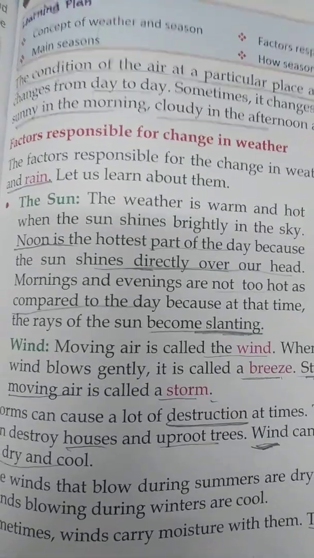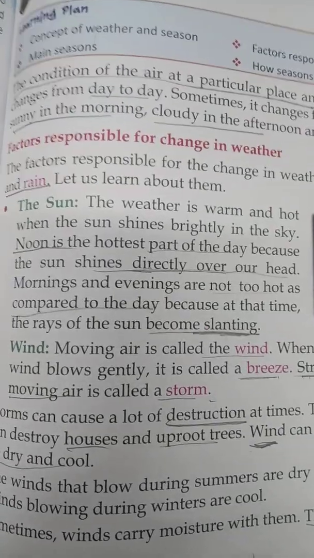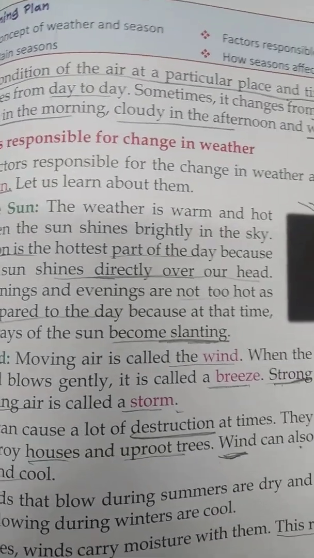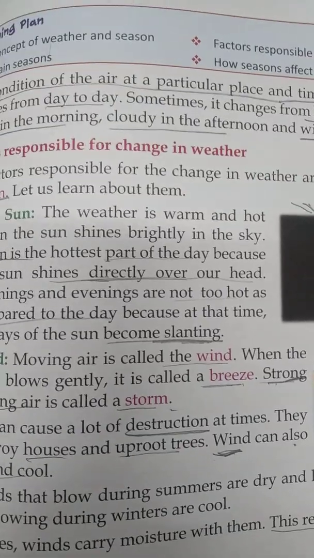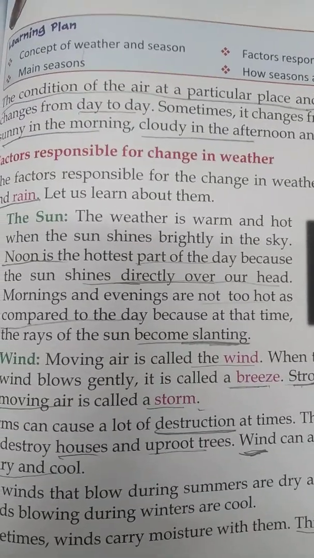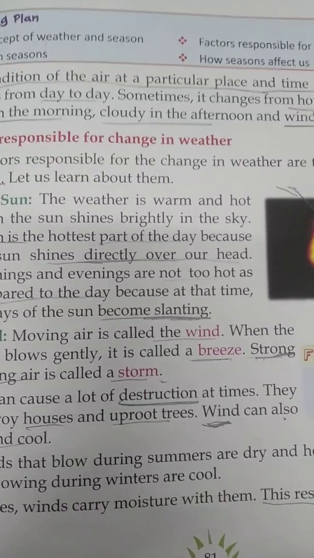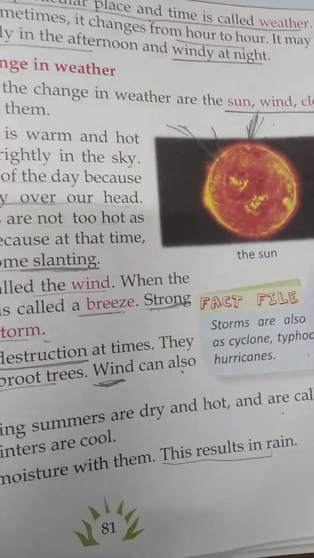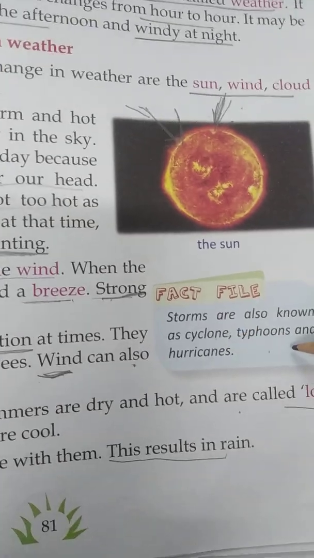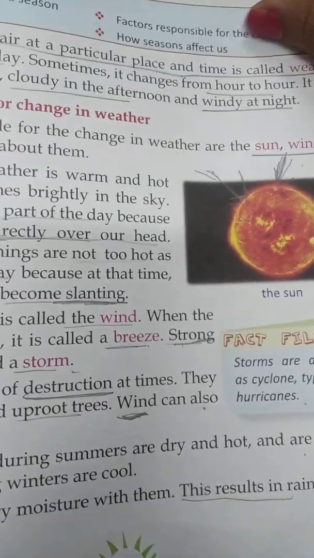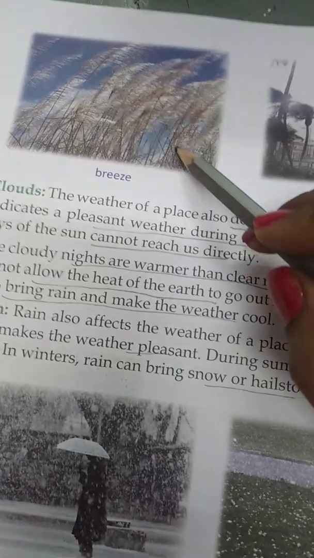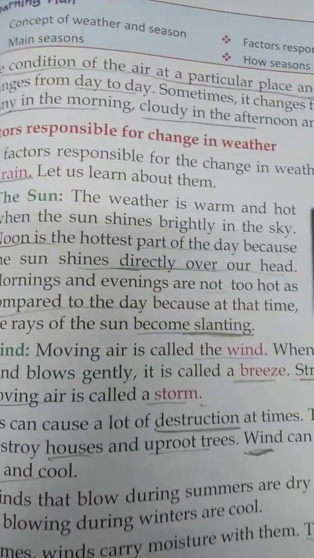Next is wind. Moving air is known as wind, and when the wind blows gently that is known as breeze, and when the air moves strongly that is known as storm. Other names of storm are cyclone, typhoon and hurricane. So here is a picture also.